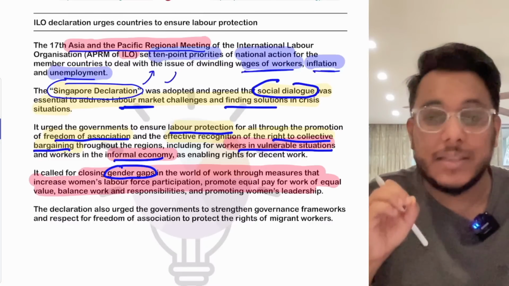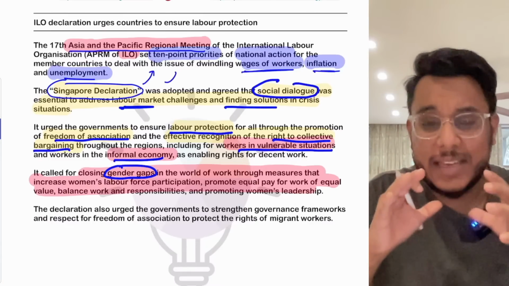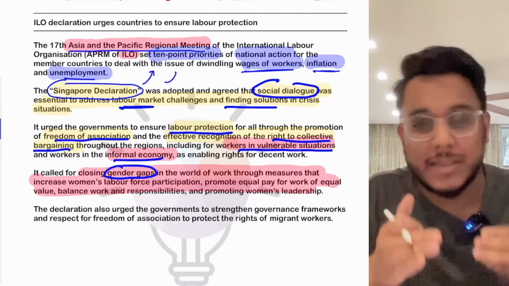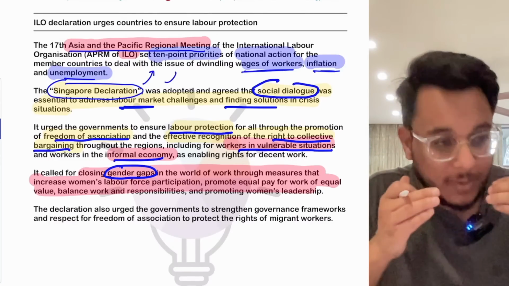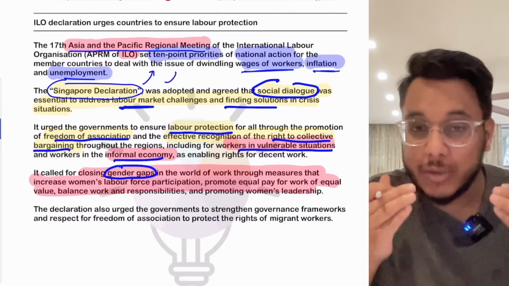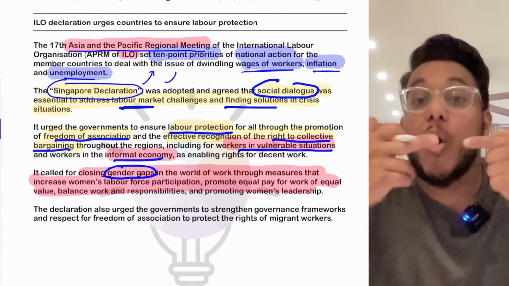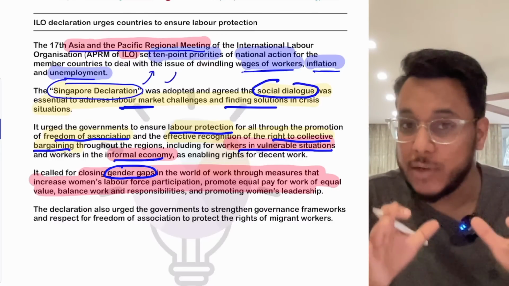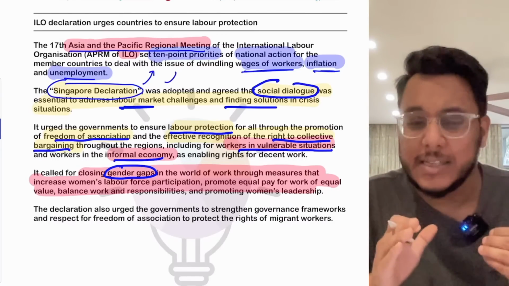Then there are gaps with respect to the representation of women in the workplace. As we know, there are basically missing women from the workplace. When we talk about the labor force participation rate of women in India, it is around one-fourth, around 25 to 27%.